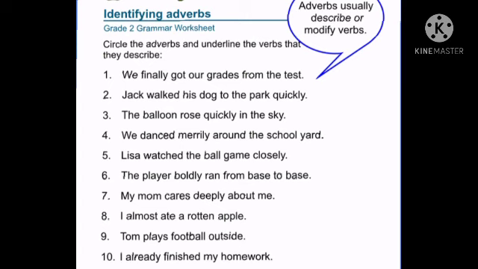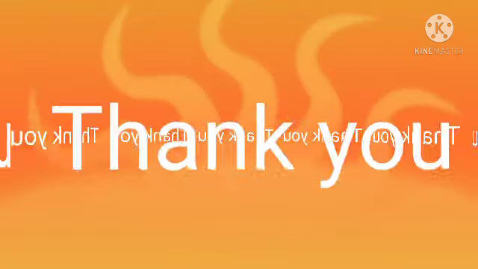So you are going to circle the adverb and underline the verb. What is the verb in the first sentence? Got. So this way, children, you are going to do the other sentences also. Please write in your notebook and do your homework.